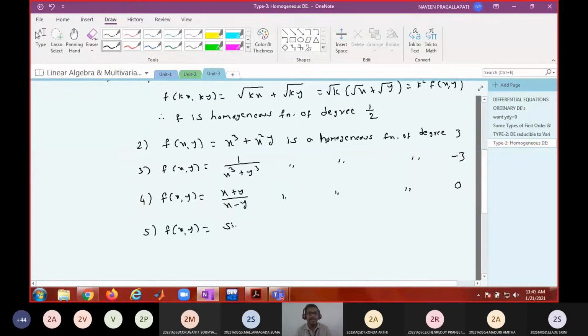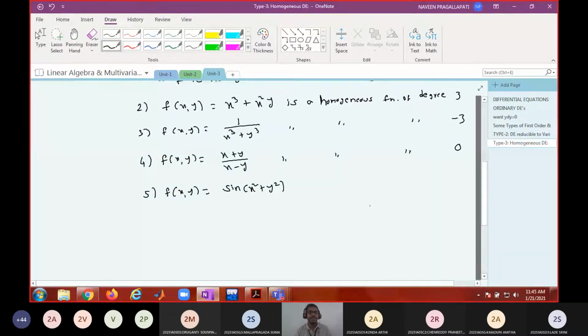Now if I write like this, sine of x square plus y square, what is the degree of this function? First of all, is it homogeneous? No, sir.